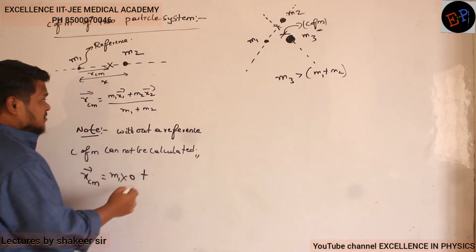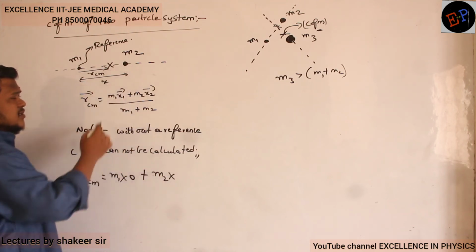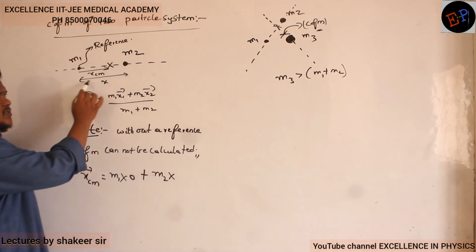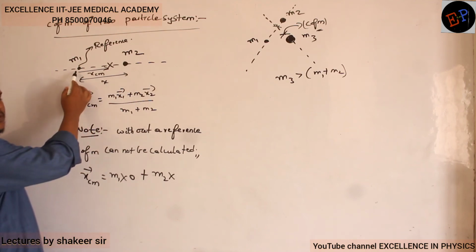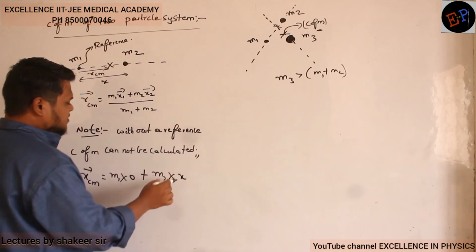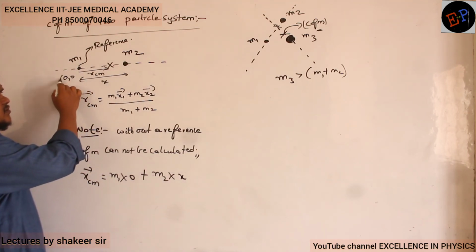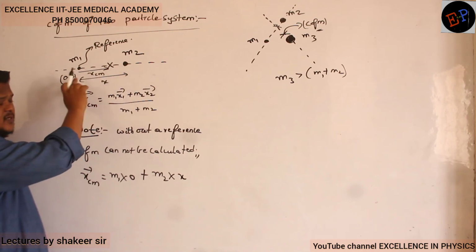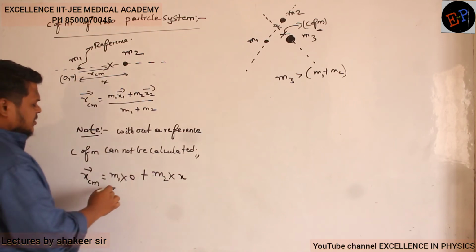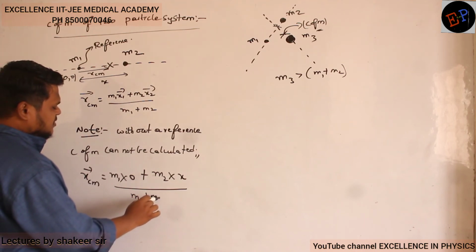Understood? Mass of second body? m2. And from the reference, m2 is present at how much distance? It is present at a distance of x. This is the reference, no? From here it is present at a distance of x. So plus x or minus x? Plus x, because this is my reference 0, 0, and this is positive direction. So I am writing plus x. Clear? Divided by m1 plus m2. Mass of first body is m1, mass of second body is m2.